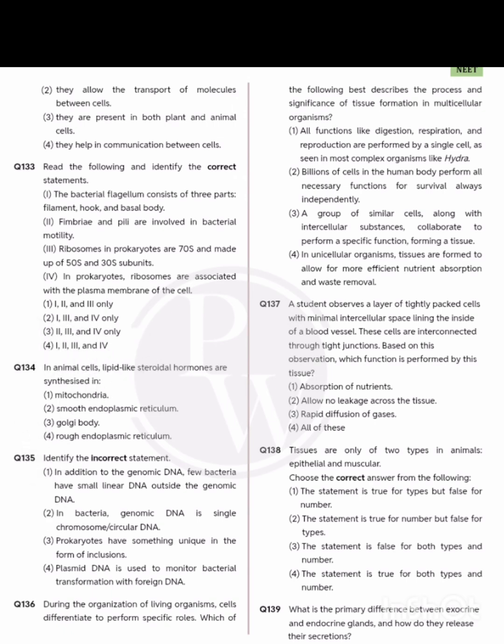Okay, last question 135 here of botany. Identify the incorrect statement, it is asking. So the incorrect statement is which one? C. In addition to genomic DNA, a few bacteria have a small linear DNA. No, that is the wrong statement. Right? Yeah. So option A is the correct statement here. Let's come to question number 142.